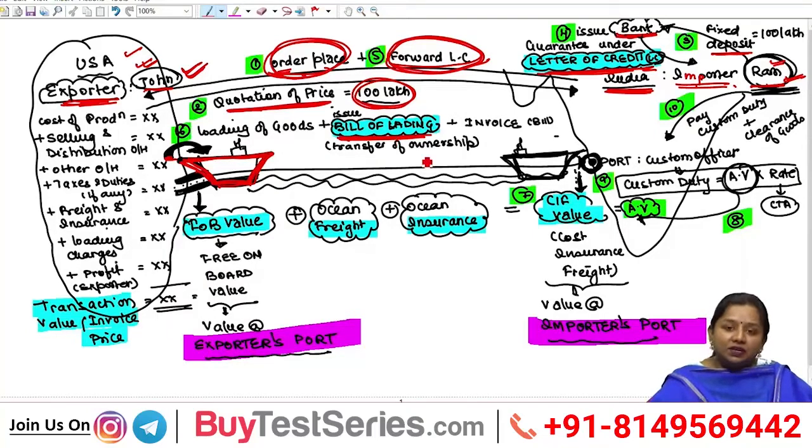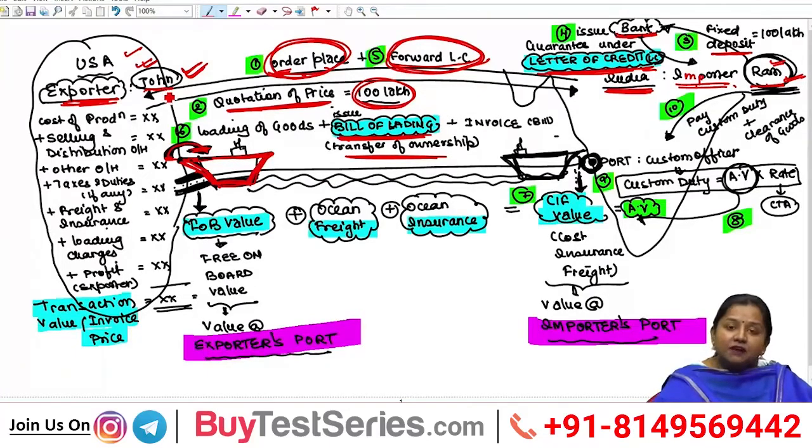The Bill of Lading is a document in which the exporter transfers ownership of goods in the name of the importer, and it is generally issued at the time of loading of goods at the foreign port itself.